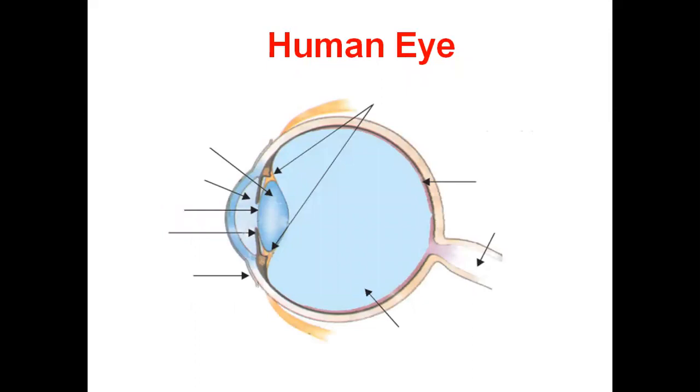Each and every one of us has a very important eye. It is a gift from God. We see everything through the eye.